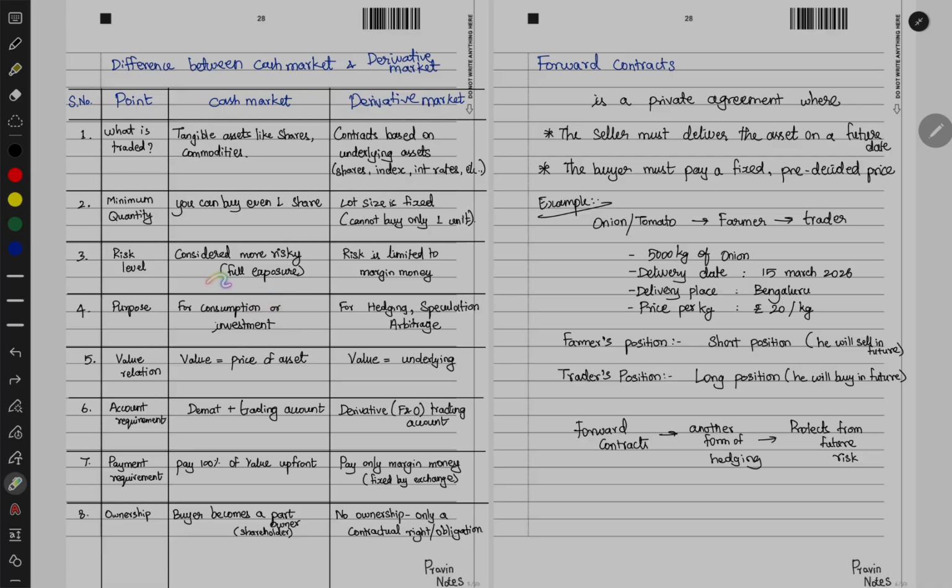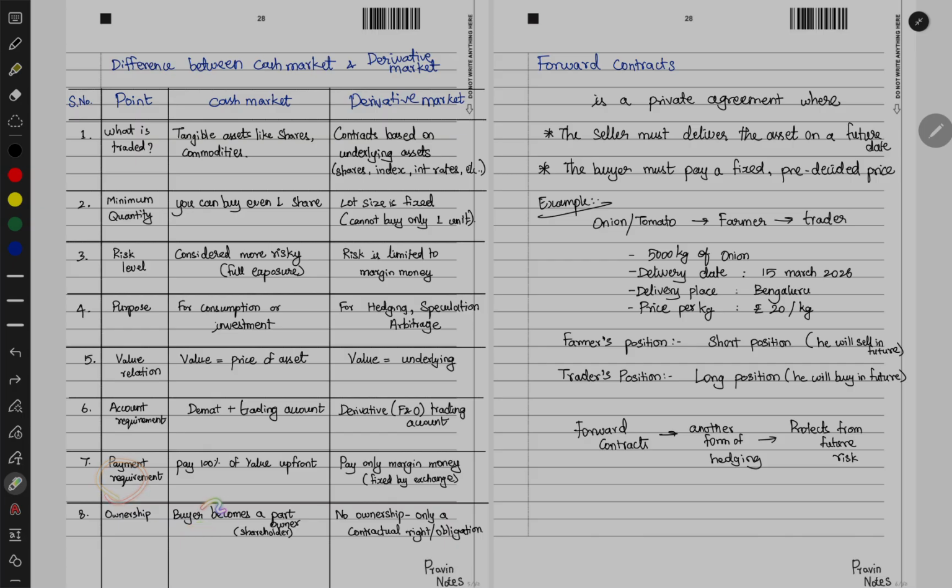Now the risk level are considered more in case of cash market, and derivative it's limited to only margin money. The concept of margin money also we'll see later. Now the purpose of cash market will be mostly for consumption or investment, but in case of derivative market it is hedging, speculation, and arbitrage. Now in case of relation, so value will be equal to the price of the asset, but in derivative market value will be based on the underlying asset. Account requirement will be demat plus trading account. In case of derivative you will have F&O account, futures and options trading account.